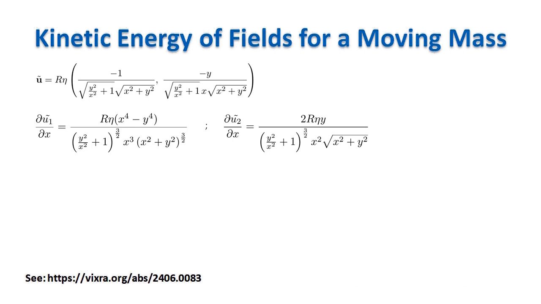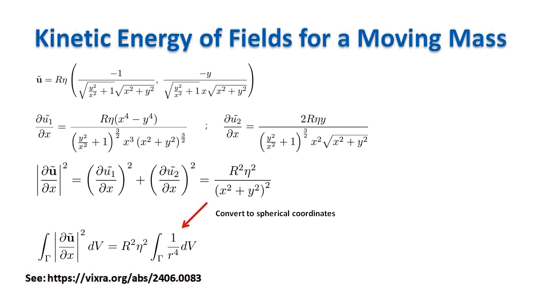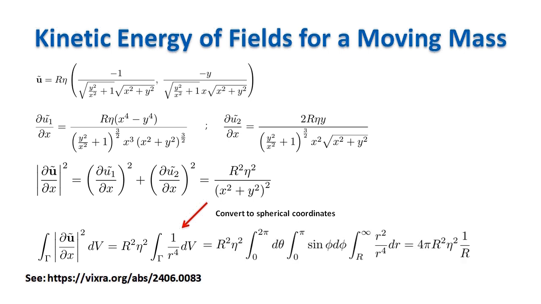Once we have the displacements, we can evaluate the derivatives of the components of the displacement with respect to the x-coordinate, and we can evaluate the modulo square of these derivatives. After a few simplifications, we get a very simple expression in the x and y coordinates. At this point, we need to go back to the spherical coordinates, which are more convenient given the integration set gamma. And the final step is to integrate this expression in gamma, which is the whole space minus the ball of radius r centered in the origin of the axis.